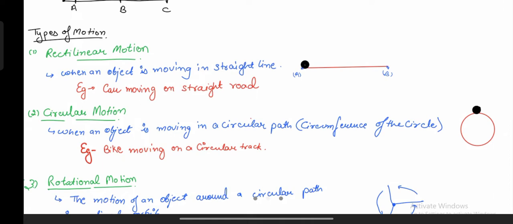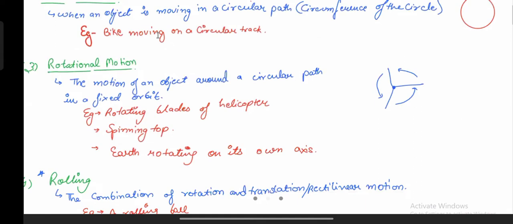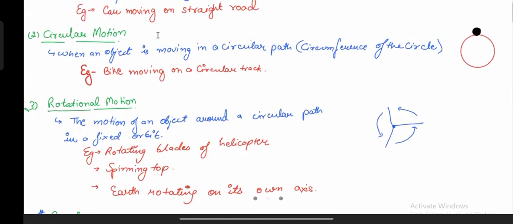The next up what we are going to study is the rotational motion. So what is rotational motion? We will understand what rotational motion is, as well as what is the difference between the circular motion and the rotational motion. So see, rotational motion is when the object's axis is fixed, right? It is at a fixed position. It's not changing. Let me tell you with an example.